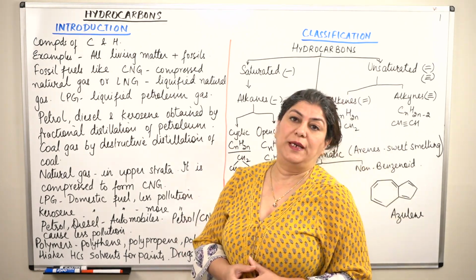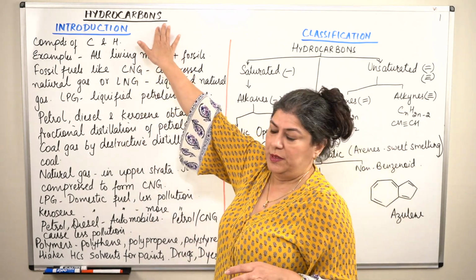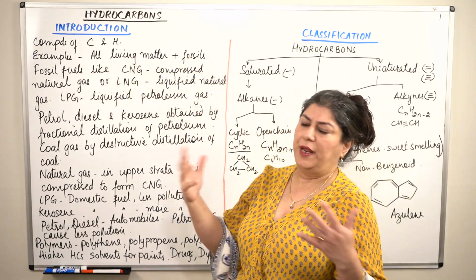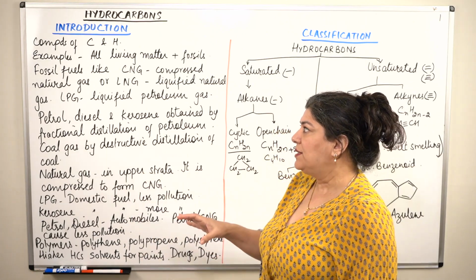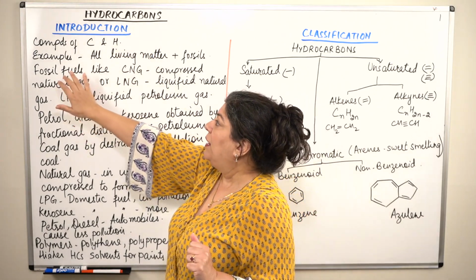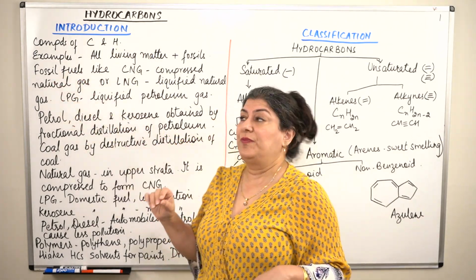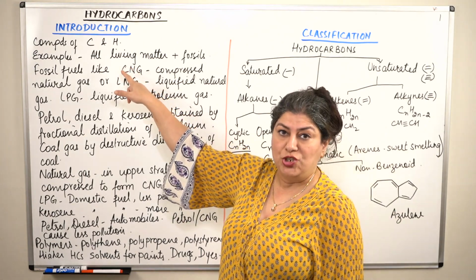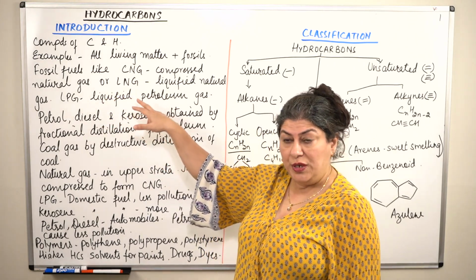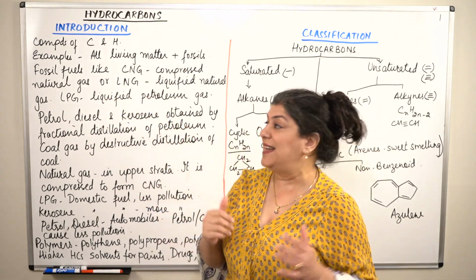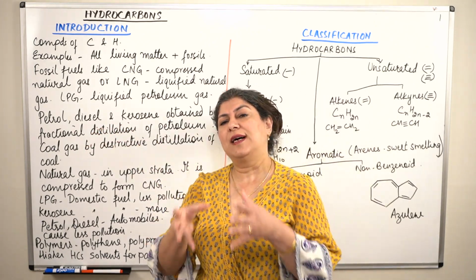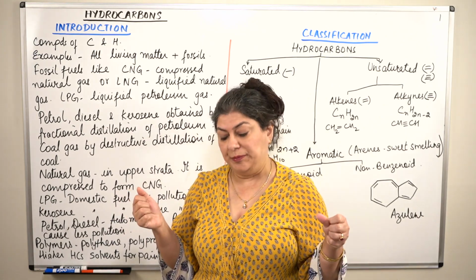So compounds of carbon and hydrogen would be studied under hydrocarbons. Examples are all living matter, and fossils or dead matter, all consist of hydrocarbons. But in the chapter, we are only going to be studying the compounds of carbon and hydrogen. Examples: fossil fuels like you've heard about CNG, that is compressed natural gas, LPG, liquefied petroleum gas, LNG, liquefied natural gas. Now, petrol, diesel, kerosene, all of these are actually fractions of petroleum.